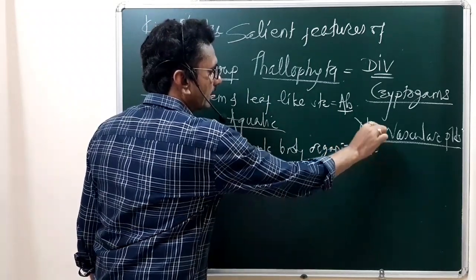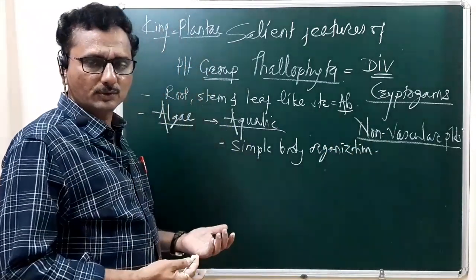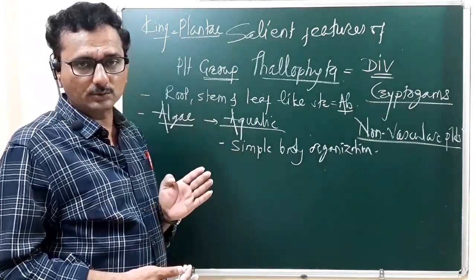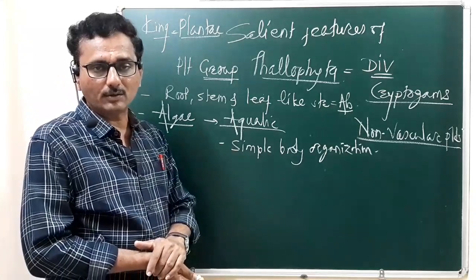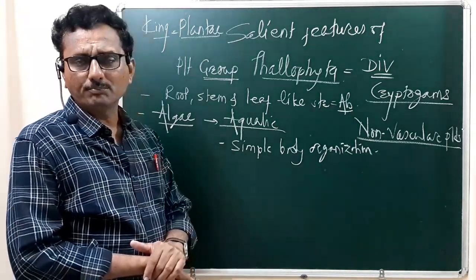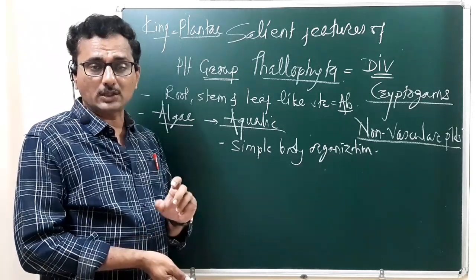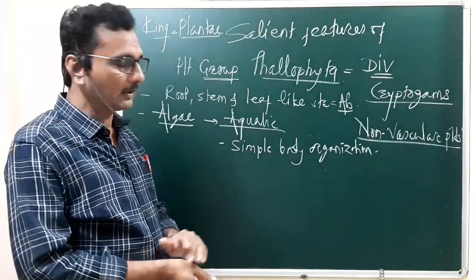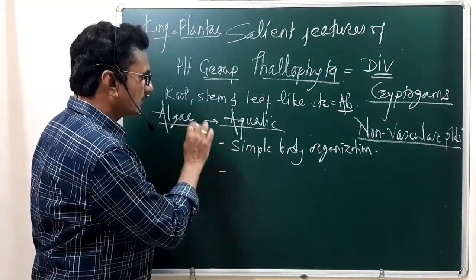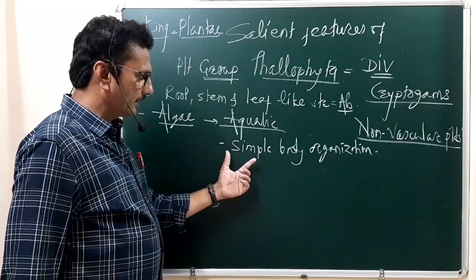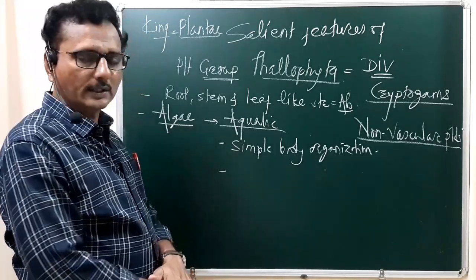A few algal members, like the BGA or blue-green algae, show primitive body organization and complex cell organization, but the entire body organization is very simple.